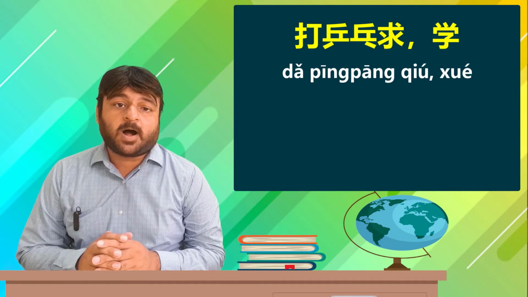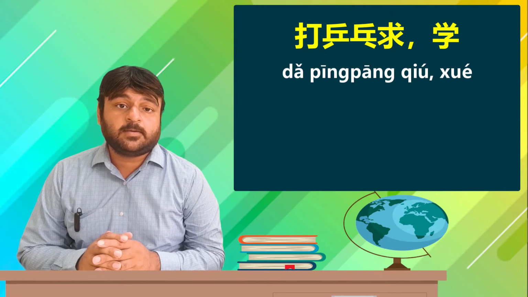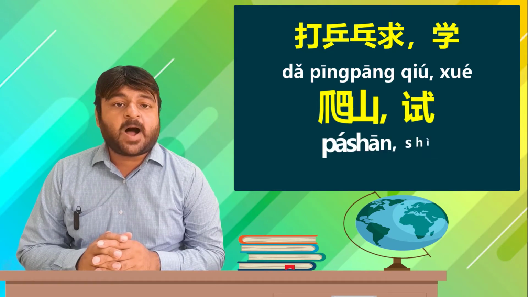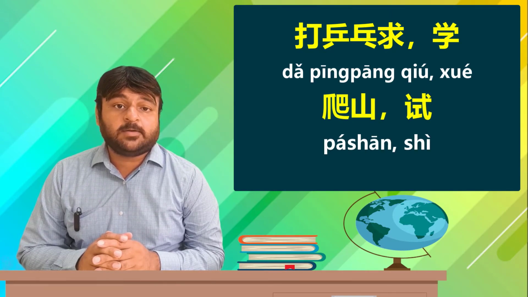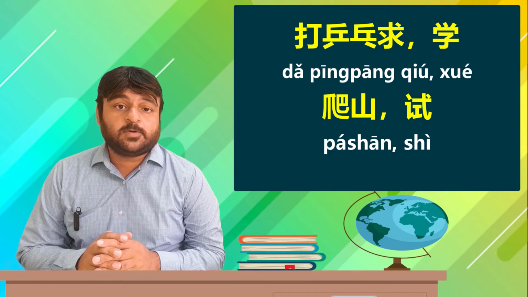打乒乓球, playing table tennis. Is playing table tennis interesting? Very interesting, 你可以学学, you can learn. 爬山, to climb mountains. Is climbing mountains interesting? Very interesting, 试, to try. 你可以试试, you can give it a short try or try for a while. This was the usage of repetition of monosyllabic verbs to denote a short or casual relationship.